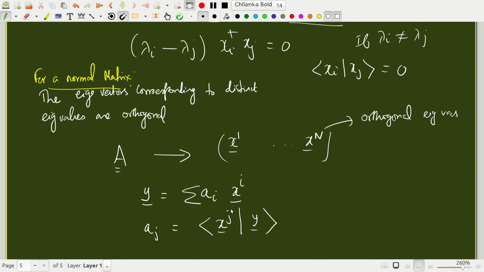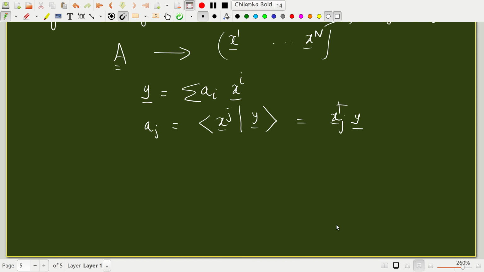This is nothing but, in matrix notation, xj dagger y. So these are the coefficients of the expansion. This is a very useful idea, that if you have a normal matrix whose eigenvalue problem generates n linearly independent, to be specific, n orthogonal eigenvectors.